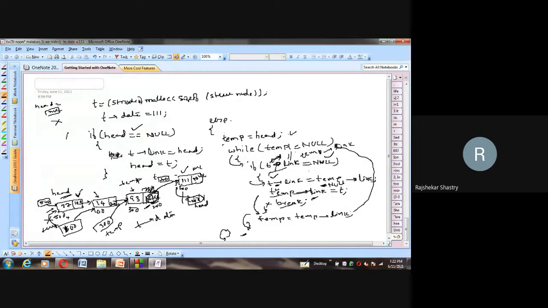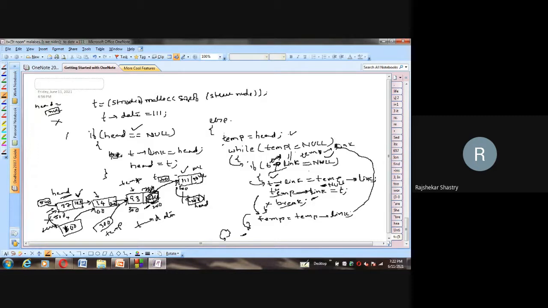What is the worst case? As she said, one of the answers I already got. If I assume that the linked list already holds n number of nodes, then traveling from one node to the other node, all together we have to reach the last. After reaching the last, which is the nth node, then at that nth node we have to place the new node.